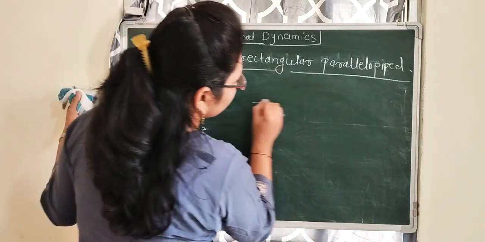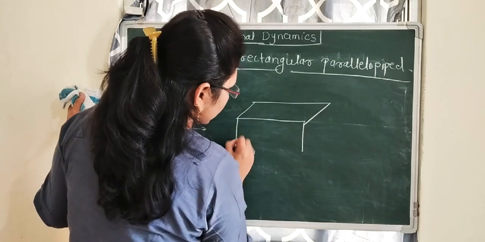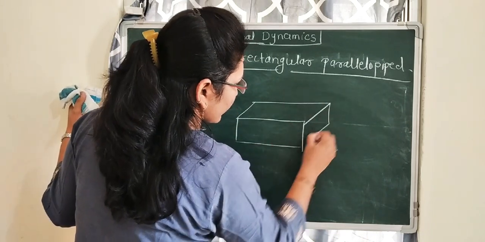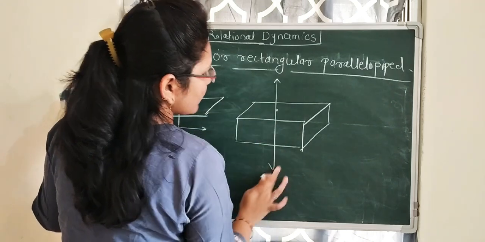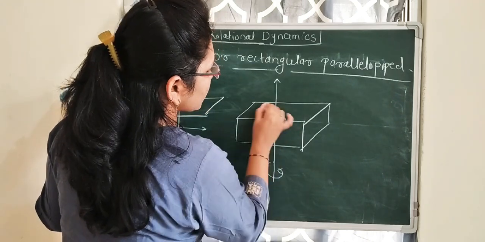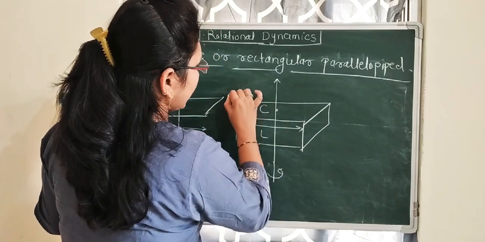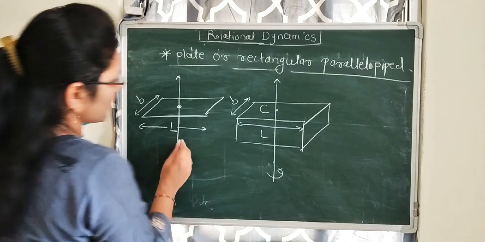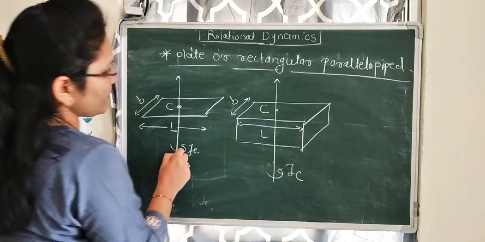If there is a rectangular parallelepiped, means like this, and axis is passing through the center and it is rotating about this axis, length is L and breadth is B. In these two cases, the moment of inertia is IC.